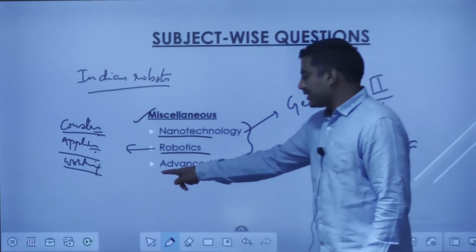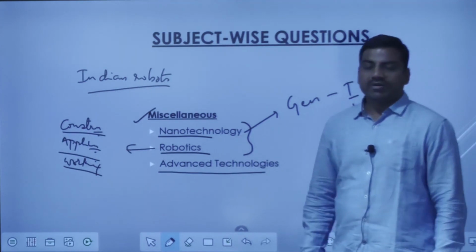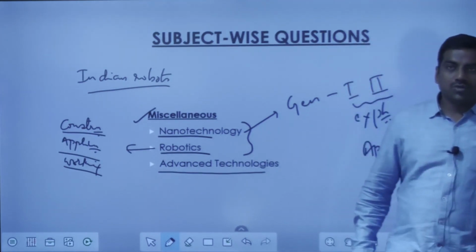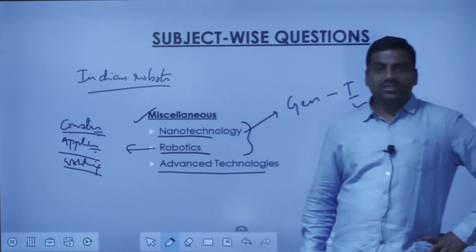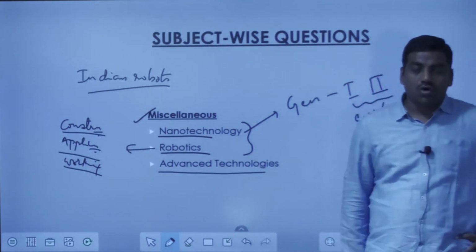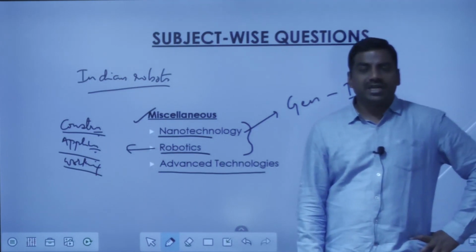Then advanced technologies. We have seen questions on 3D printing. Similarly, we can expect questions on advanced technologies. If you go on enumerating advanced technologies, there will be 100 in number.